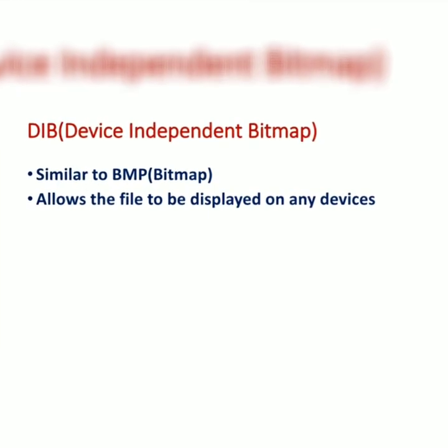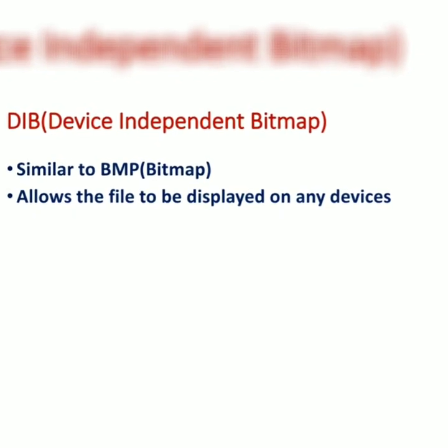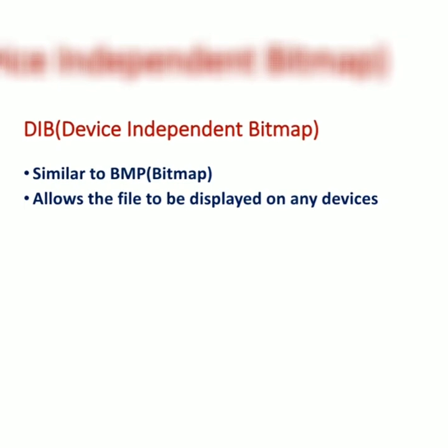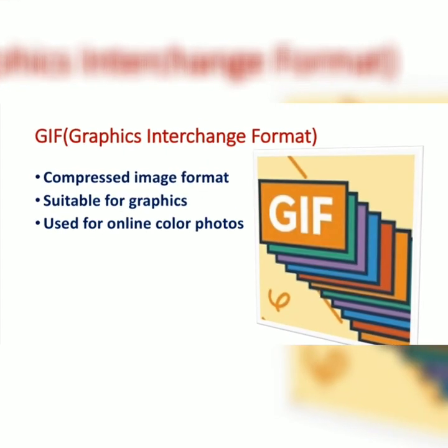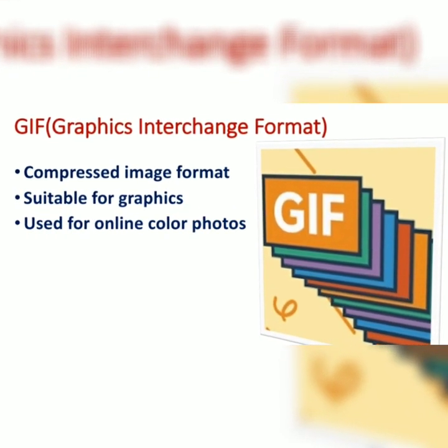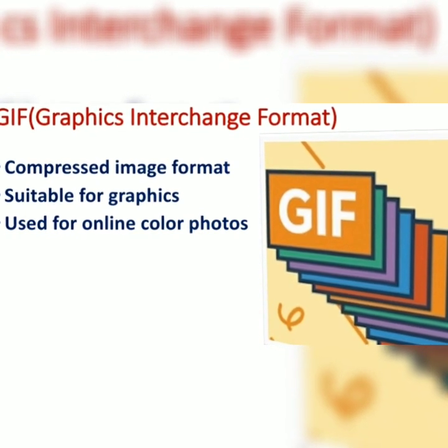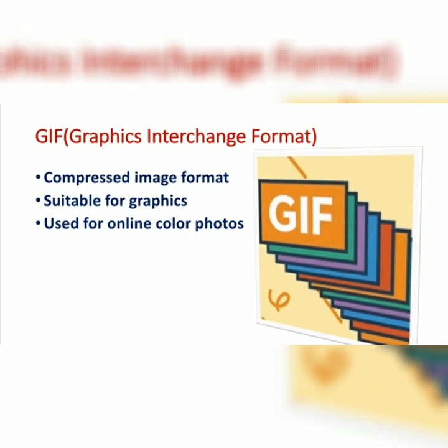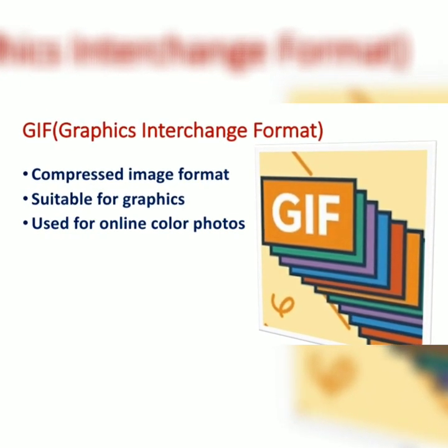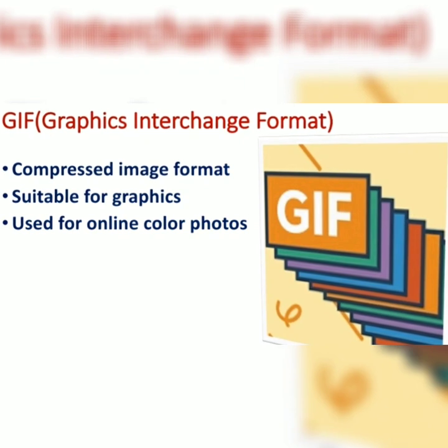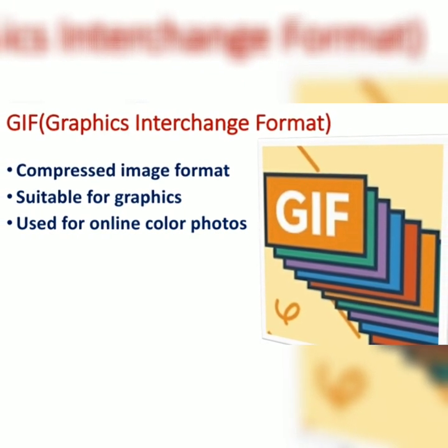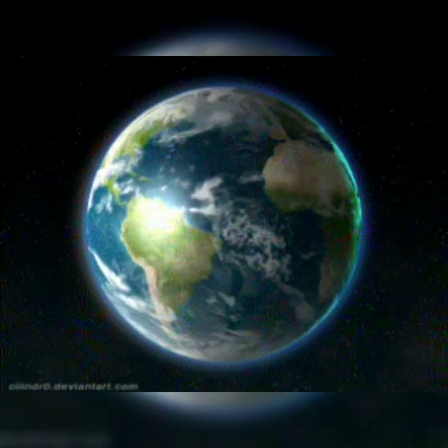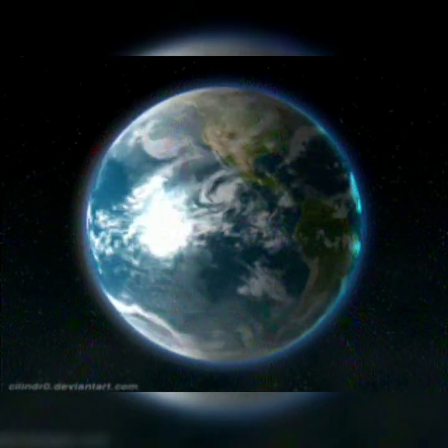Next we'll see about DIB, that is device independent bitmap. It is similar to bitmap and it is supported by a number of devices. This type of image format is Graphics Interchange Format, GIF. So you might have seen these types of files on the internet, that is graphics like images or some animated pictures. These types of files are very suitable for graphics and it is mainly used for online color photos. Here is an example for GIF images.